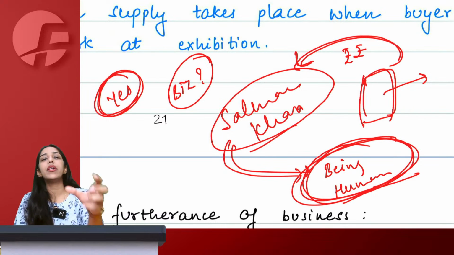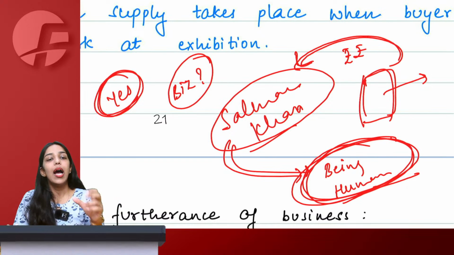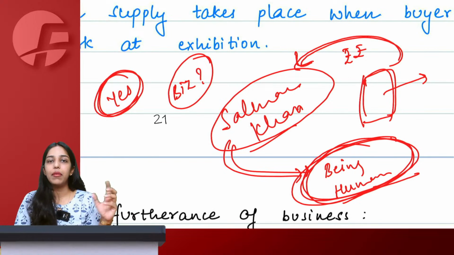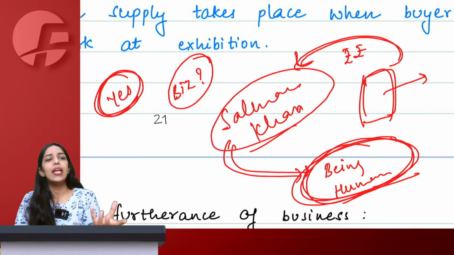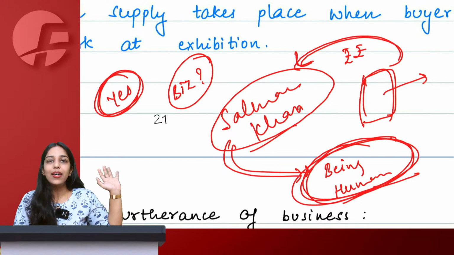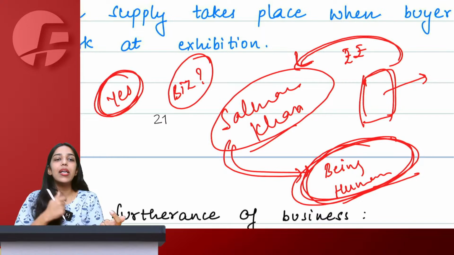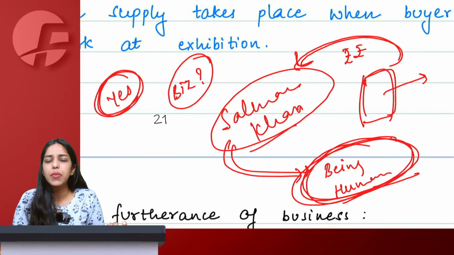Now, whatever remuneration I have received from you by selling Power Batch, I can do anything with that money, whatever I want. I can donate that money, I can keep that money in a locker, I can keep that money in a bank, I can spend that money on my family, I can simply burn that money. I can do whatever I want with that money. Will that impact the transaction between us? Will my selling of lectures not be considered as business?